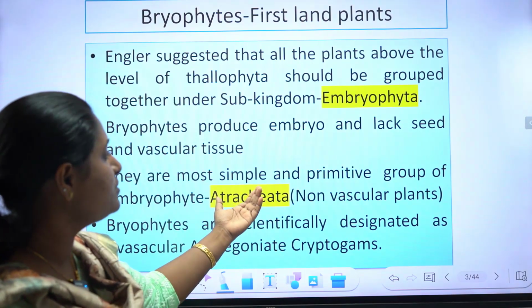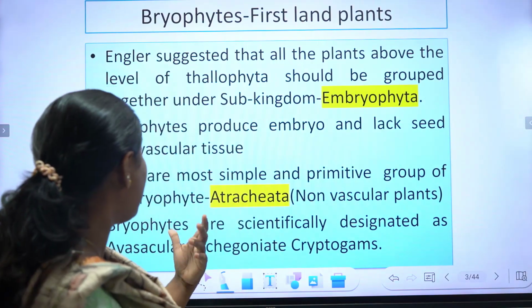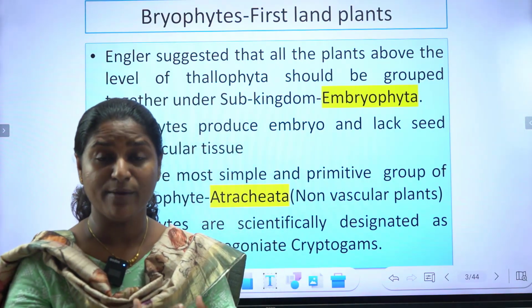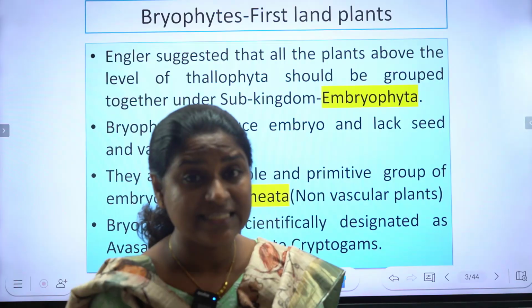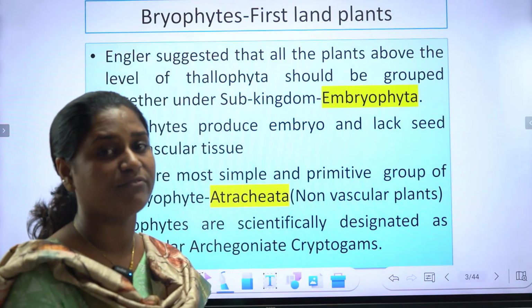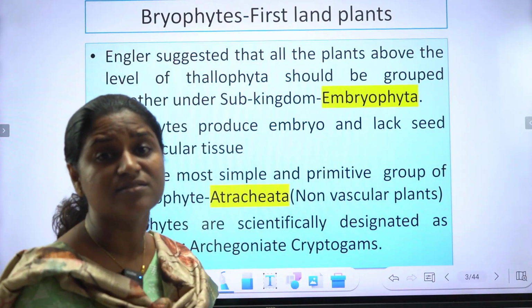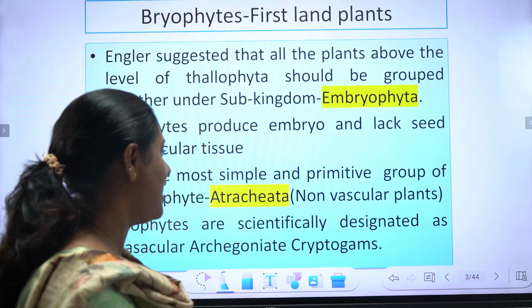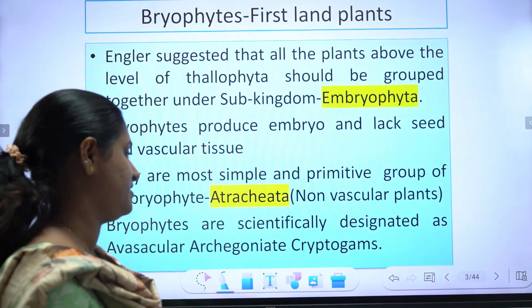Bryophytes produce embryo but lack seed and vascular tissue. That is the major difference of bryophytes from the rest of the embryophytes. They are the most simple and primitive group of embryophytes.